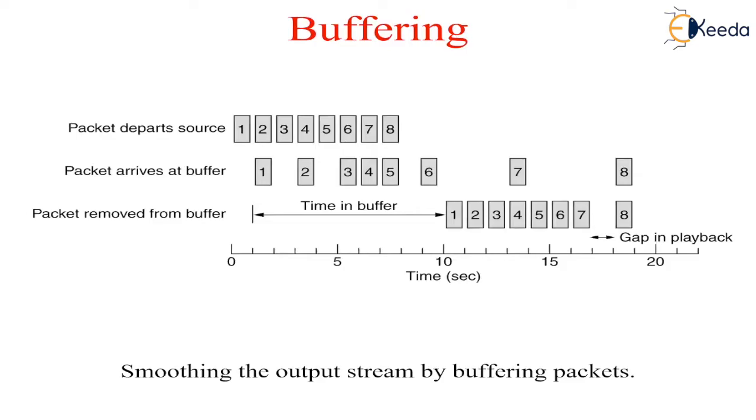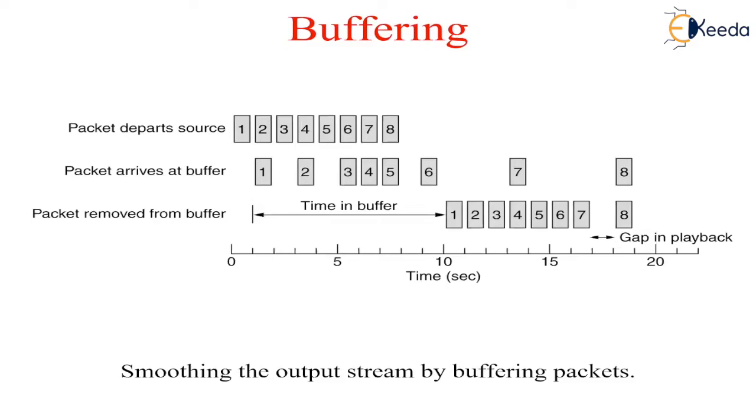In the figure, we see a stream of packets being delivered with substantial jitter. Packet 1 is sent from the server at time t equals 0 seconds and arrives at the client at time t equals 1 second. Packet 2 undergoes more delay and takes 2 seconds to arrive. As the packets arrive, they are buffered on the client machine. At time t equals 10 seconds, playback begins.